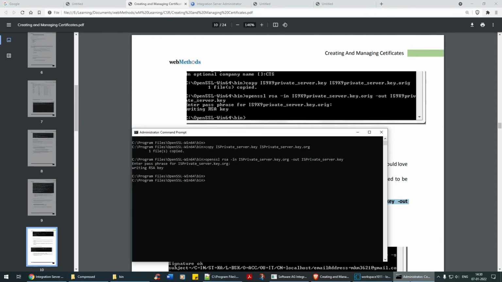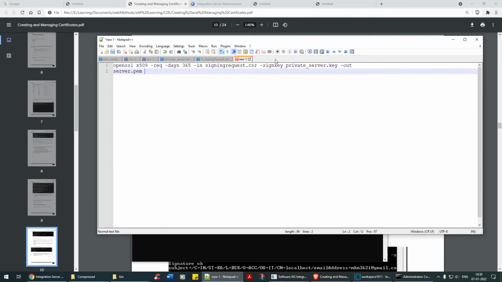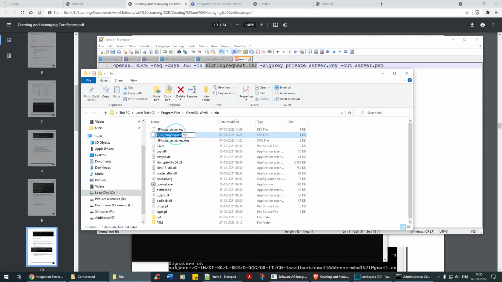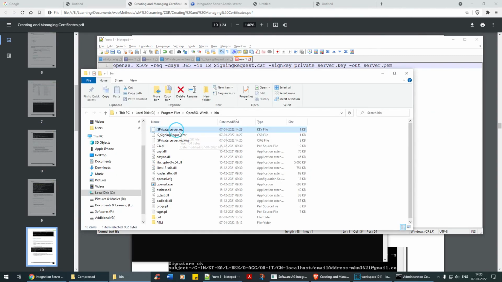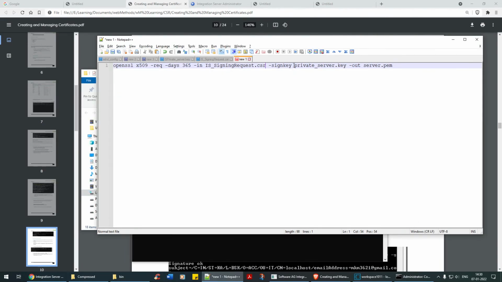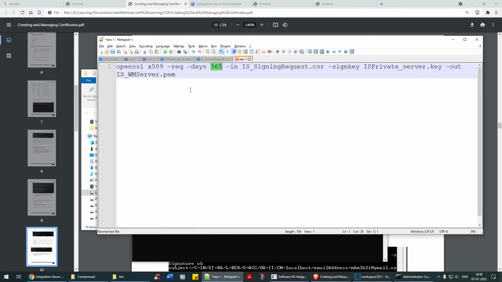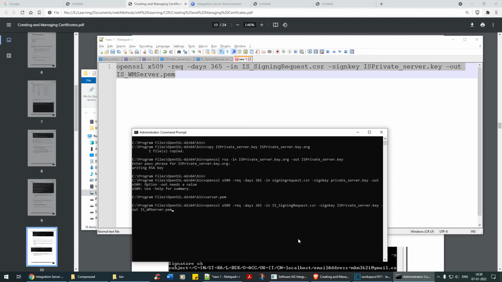Let's take this and try to form the self-signed certificate. Okay, in our case, the signing request will be replaced by this. CSR, sign, private key. This time it will not ask for a password because we have removed the password. Okay, this key out server.pem. I'll say it is underscore webmethods server.pem. This is the one, and if you can see, it's for 365 days. Okay, 365 days. So paste it, enter.